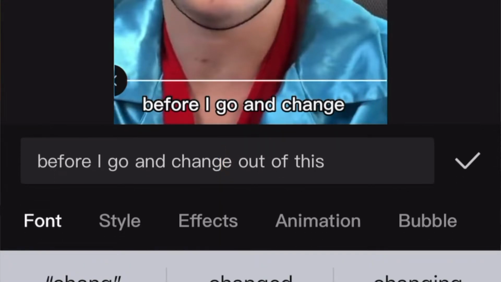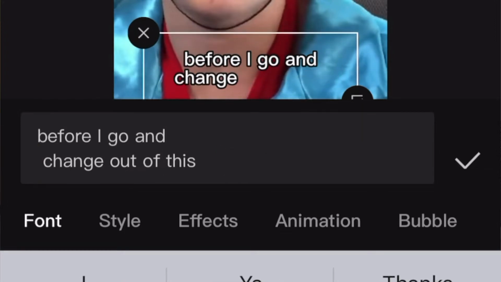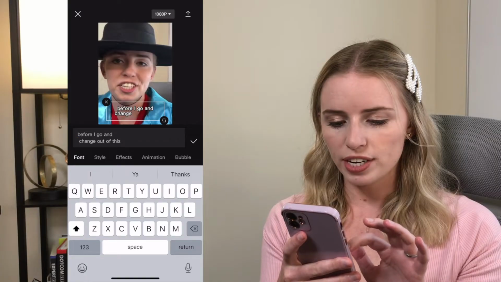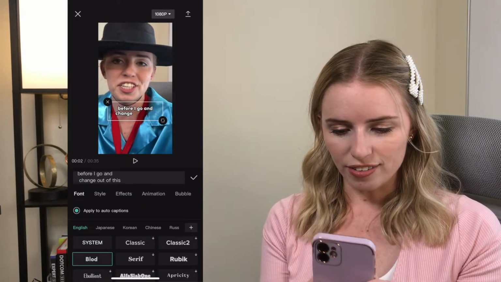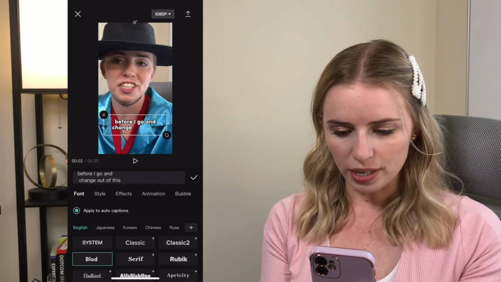Now, again, if I click on it to edit it, this is where I can change the words. So I can type it out here. You don't actually type it out on the screen, you type it out on this. I want to actually make this second line here, and let's see how that looks. If I go here into font, I'm going to do this blood font. I really like that. Let's make this a little bit bigger here.